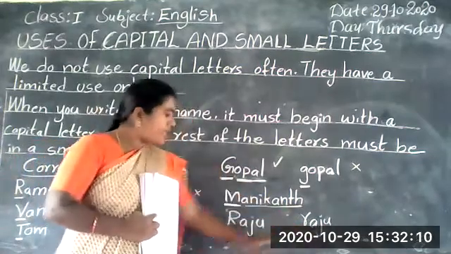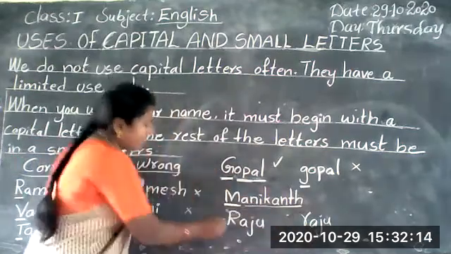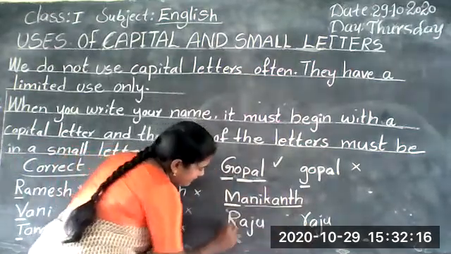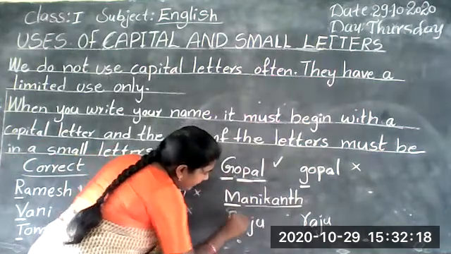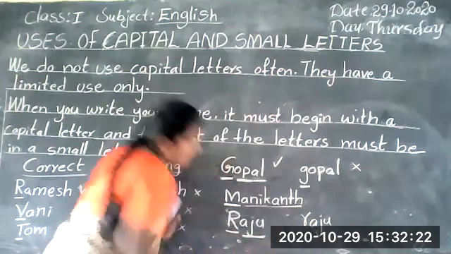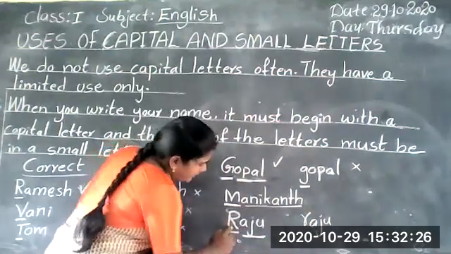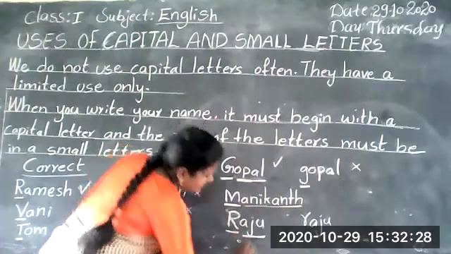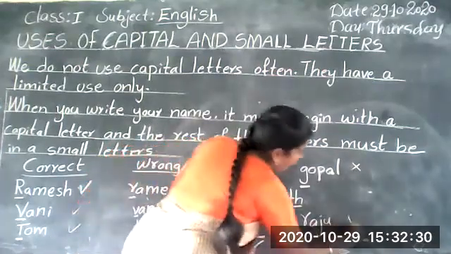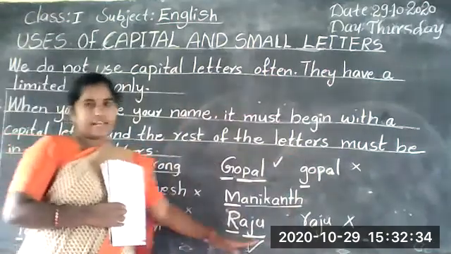R-A-J-U. These two spellings are the same, but here R is a capital letter. The first letter, the beginning letter, is a capital letter, and the remaining rest of the letters are small letters. So this is correct and this is wrong.